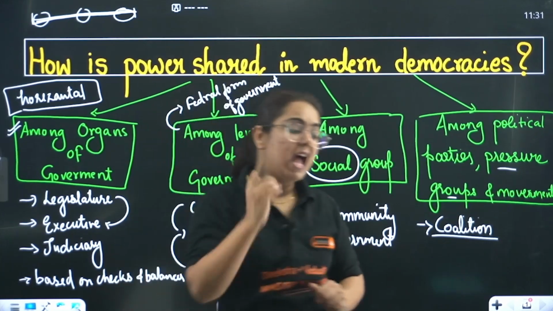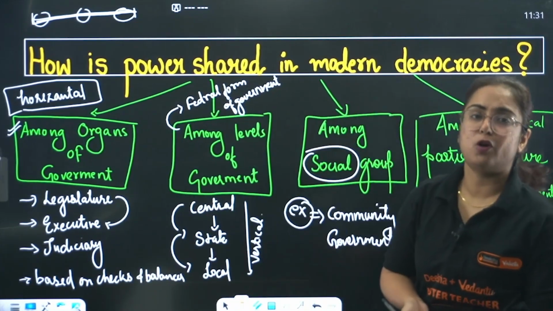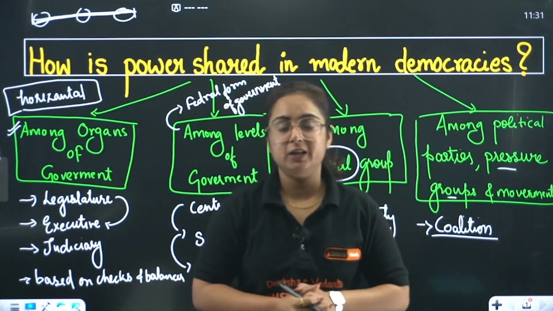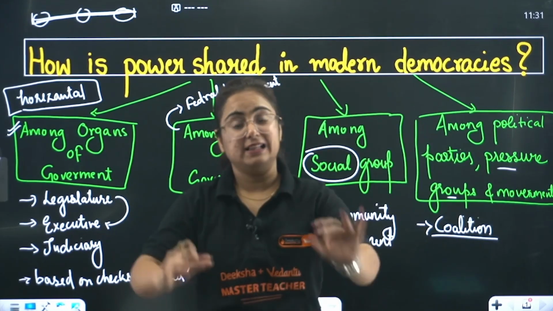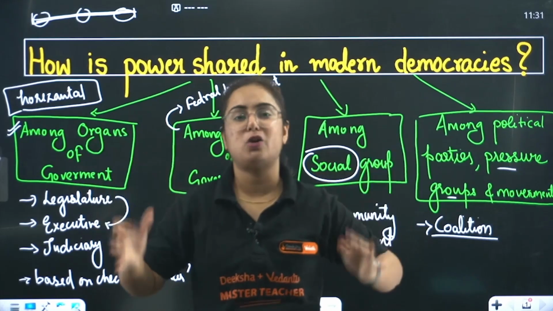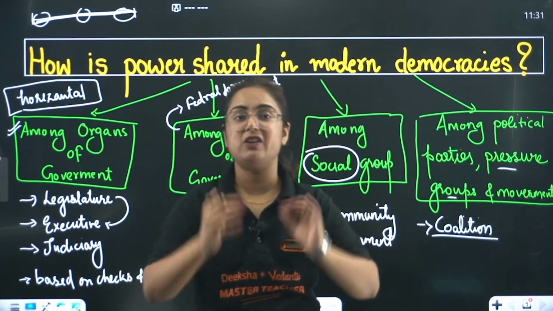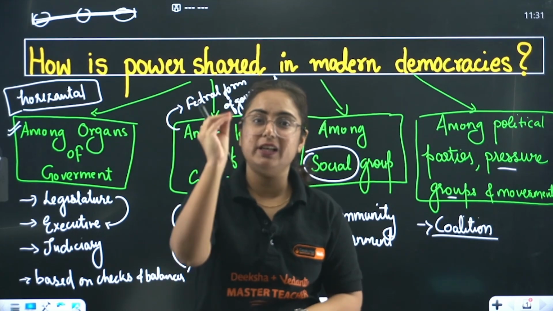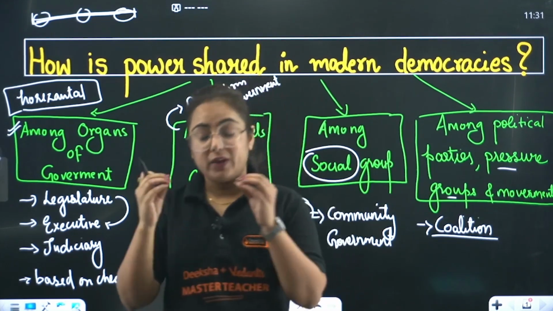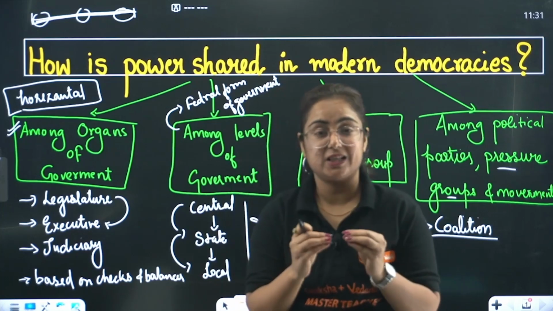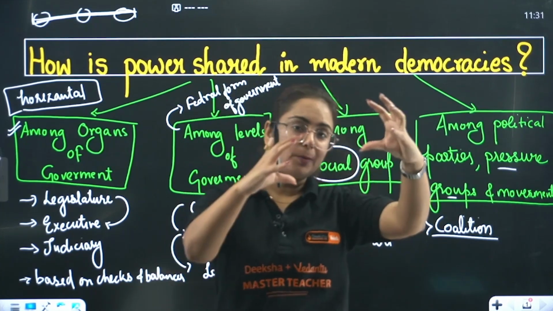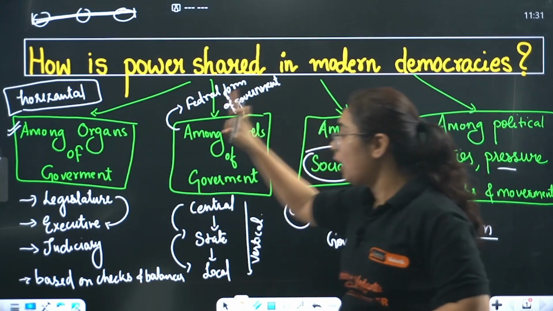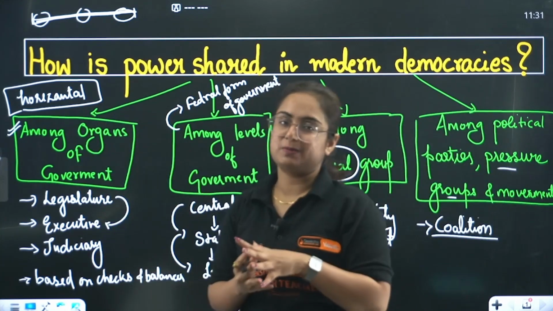So this is how actually power is shared in a modern democracy. So the chapter was all about what? How power is shared and why it should be shared, and the last one is how it is shared in modern democracy. I hope this 5-marker question is crystal clear in your mind, and now you can get 5 marks in total. Whenever you are presenting it, pay attention that you write an intro, 4 points, and then a conclusion. In those 4 points, there should be a heading along with the description that I have explained in this video.